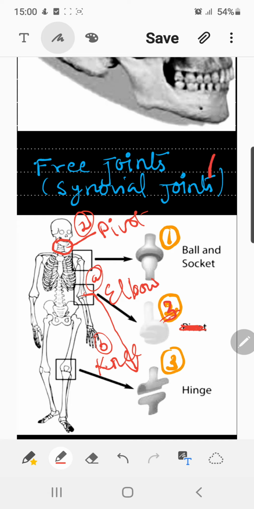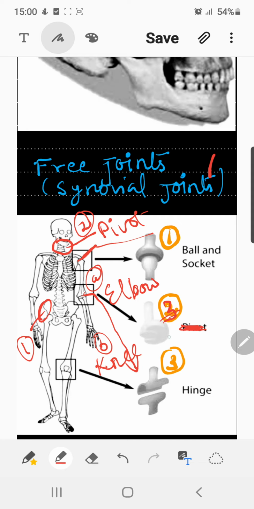You have studied the example for the movable joint in case of the shoulder joint here, that is ball and socket joint, and the hip joint. This is also an example of ball and socket joint where free movement of the bones is possible.